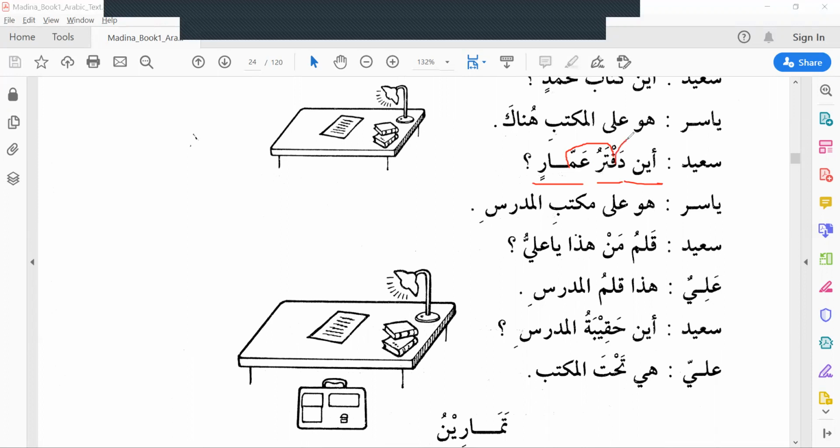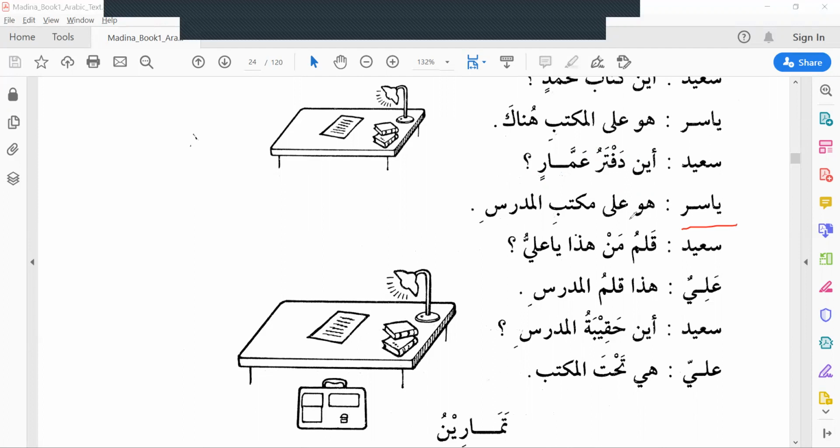Then this is mudafun ilayhi. That's why, although daftar is nakira, it doesn't take tanween because it is mudaf. This Ammar is mudafun ilayhi, so we have given kasratain as there is no alif lam here. Aina daftaru Ammarin? Where is Ammar's notebook?